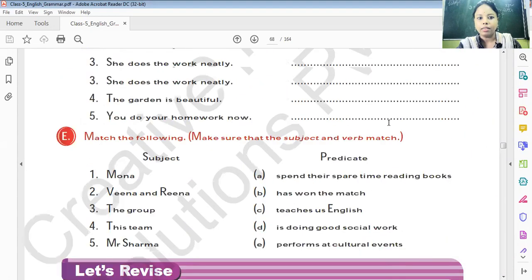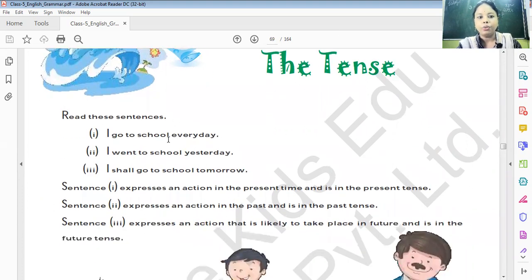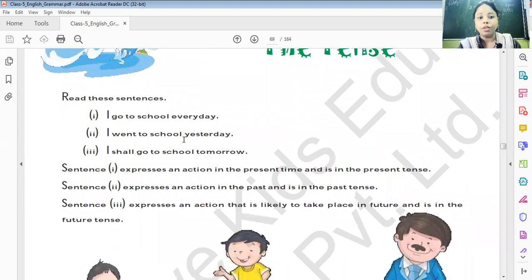In our last class, we completed chapter 14, which was verbs, singular and plural. Let's start chapter 15, the tense. I had to go to school every day. I went to school every day. I shall go to school every day.